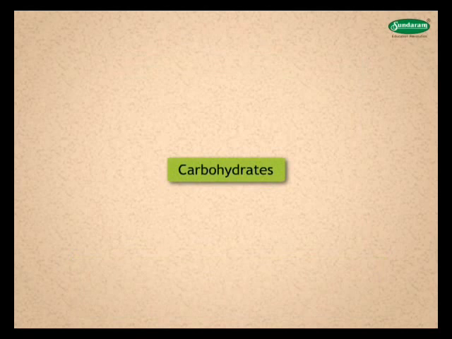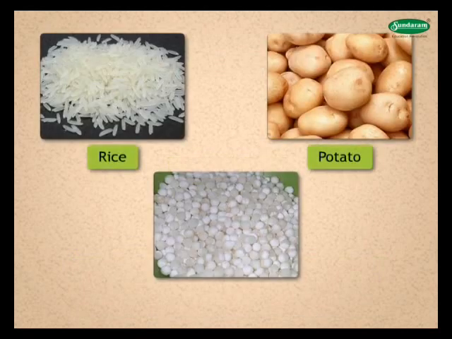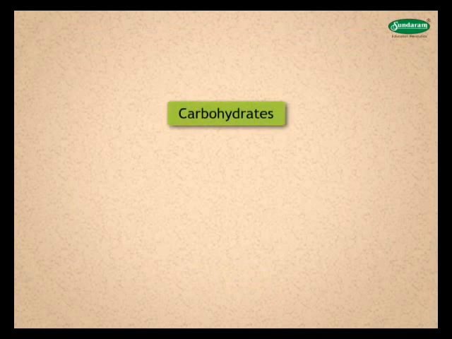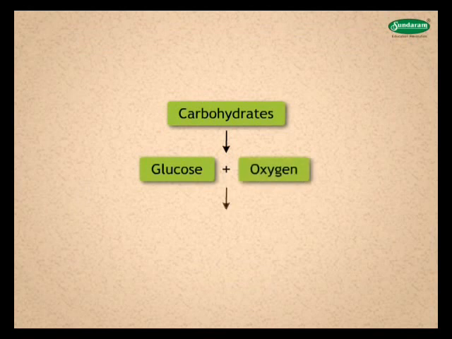Students, we know that carbohydrates such as rice, potato, sago, etc. are major sources of energy in our diet. During digestion, these carbohydrates are broken down into glucose. Glucose combines with oxygen in our body and provides energy.